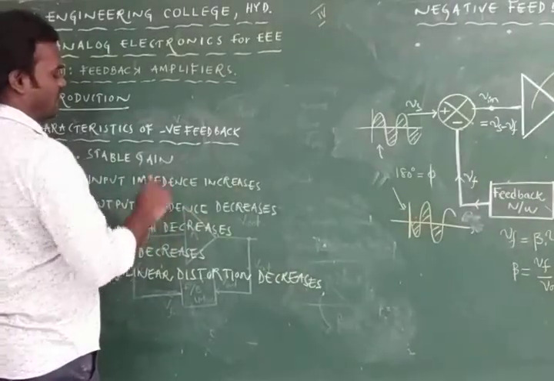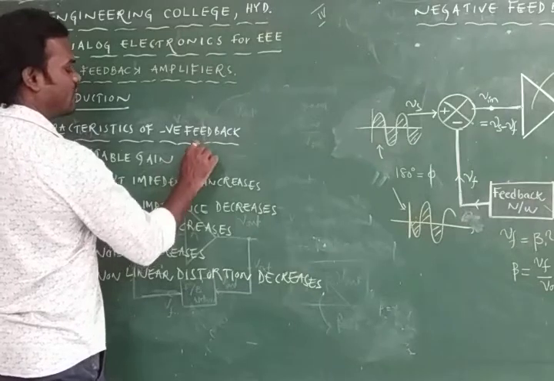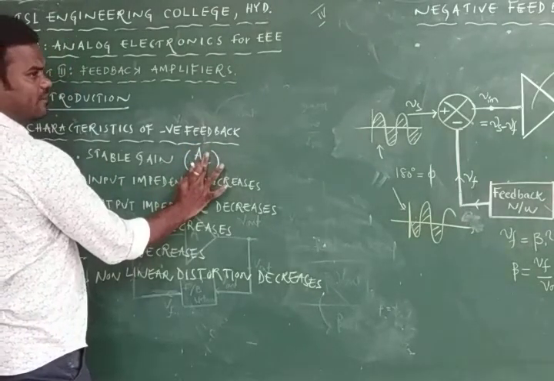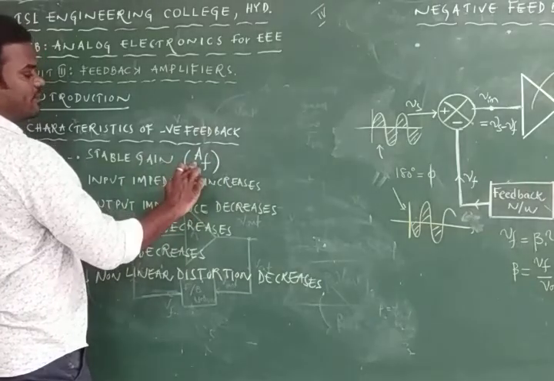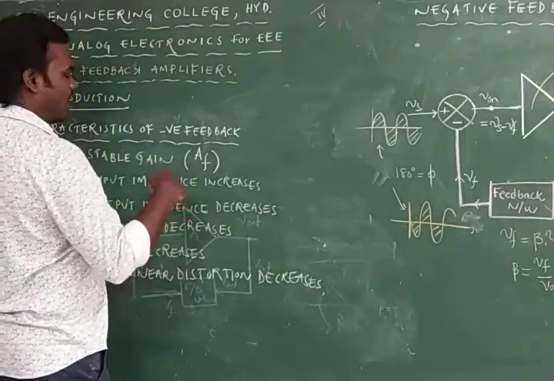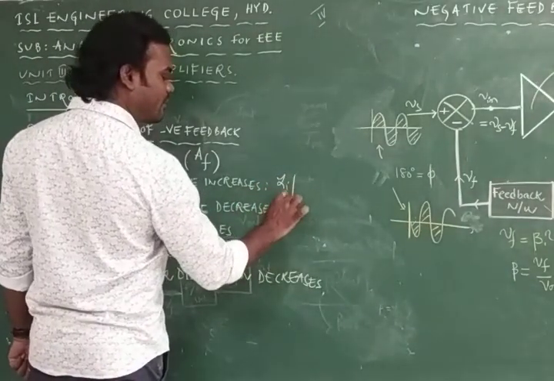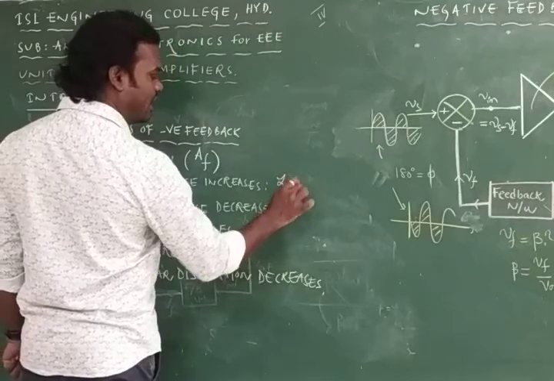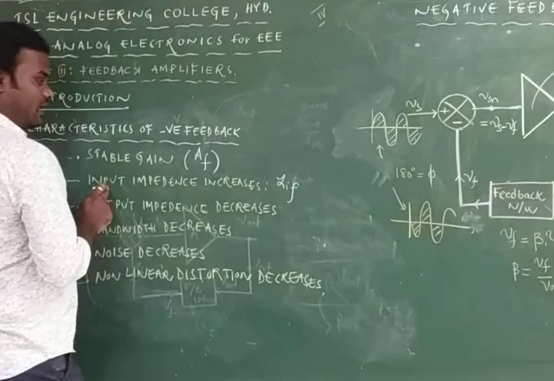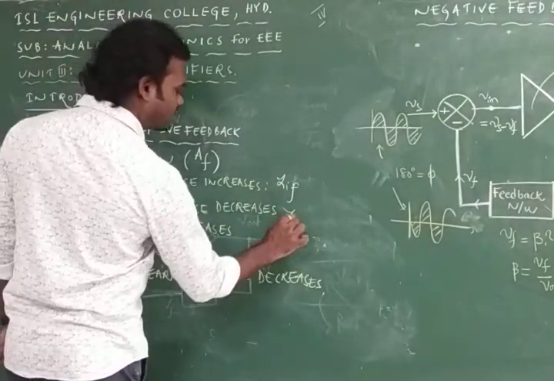The gain after employing the negative feedback will be denoted as AF. Without employing the feedback, gain is simply A. By employing the feedback, the gain is denoted as AF. And without employing the feedback, the input impedance is simply named ZI, and by employing the feedback, it is ZIF. ZI: Z is impedance, I is input. By employing the feedback, this is ZIF and it is ZOF.